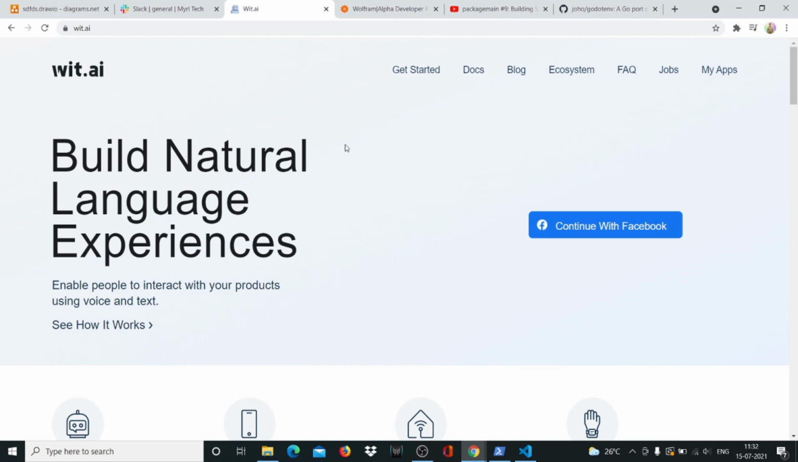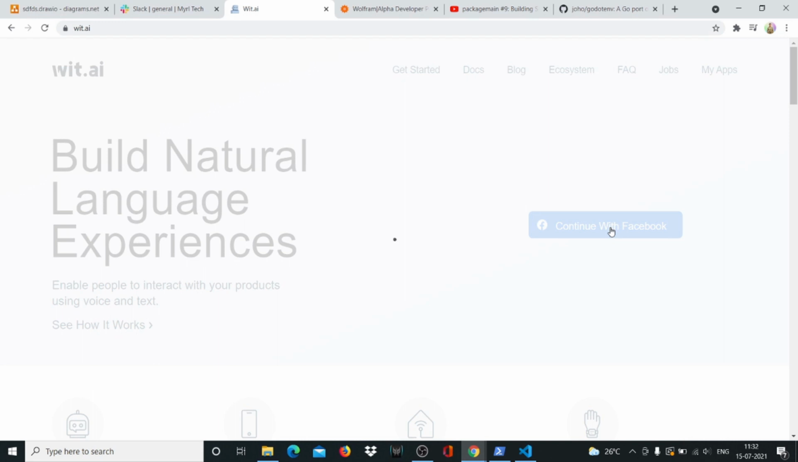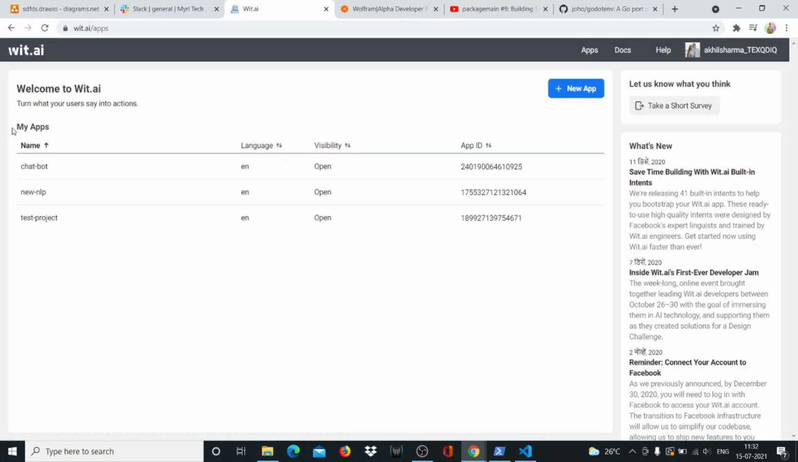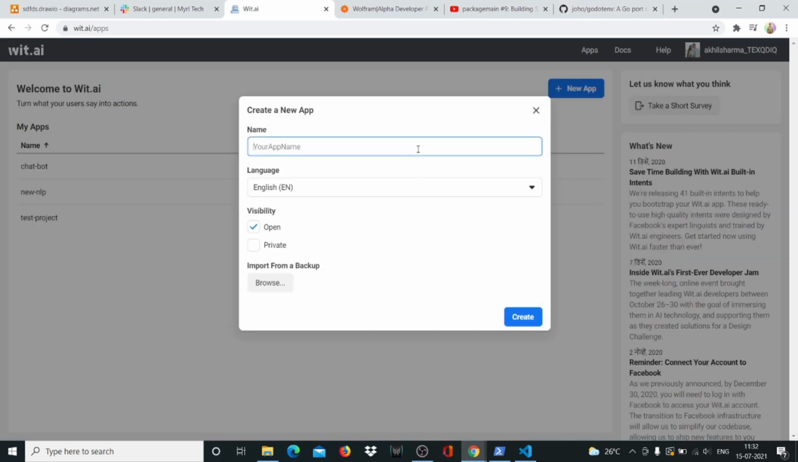And then let's come to Wit.ai. Here you'll have to log in using Facebook because it's a technology built by Facebook. So we'll say continue with Facebook. It takes a while. I have all these bots built up, and now we'll create another app called new app. I already have a new NLP, so I'll just call it YouTube demo. All right. Remember to keep it open, and we'll say create, and the language is English.